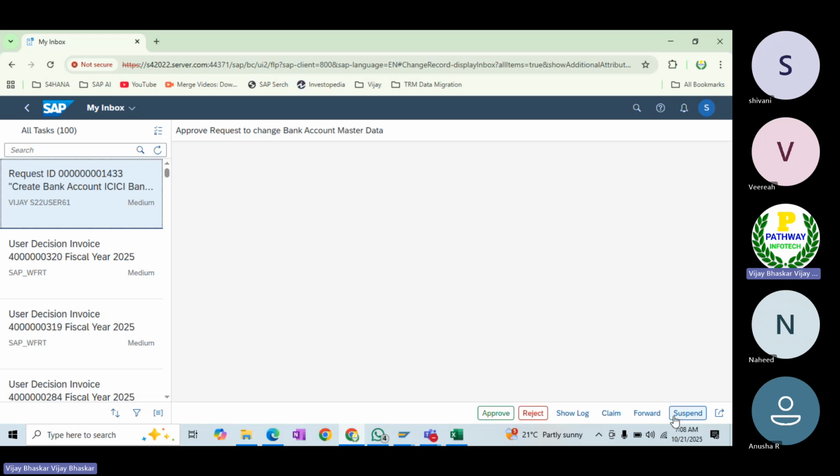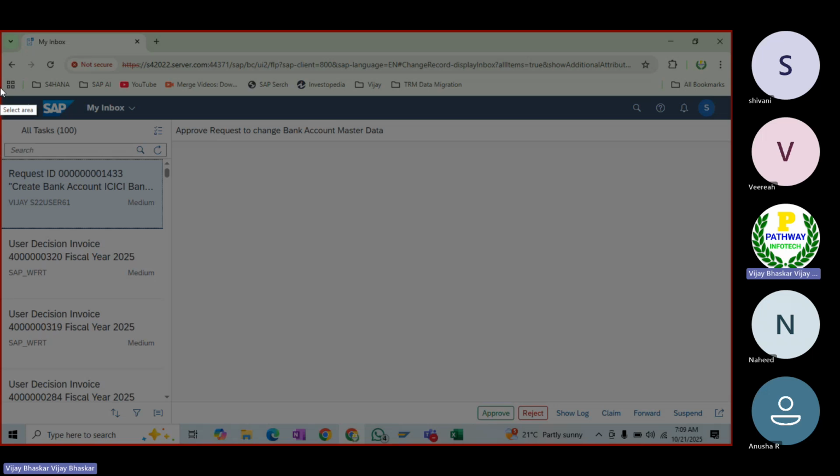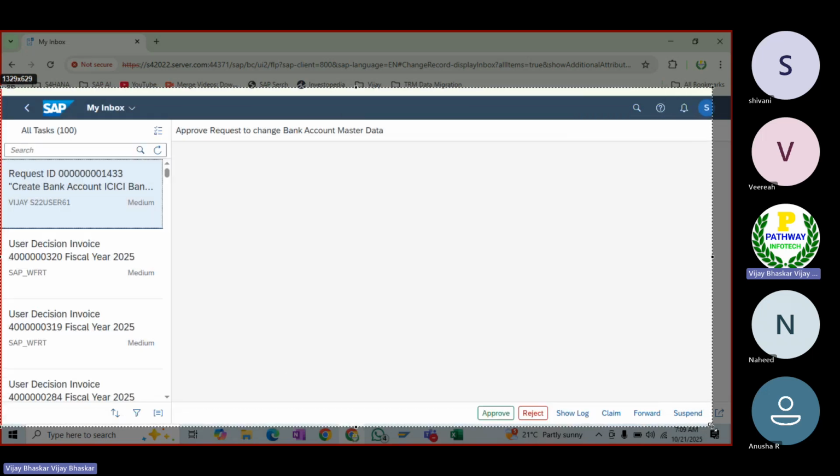Okay, until then it will not enable. Just for your information, now the workflow has been triggered successfully. What you can see here, even in the managed bank accounts, the same functionality will be there. This is the request ID. It is displaying here 1433, and you can also approve.